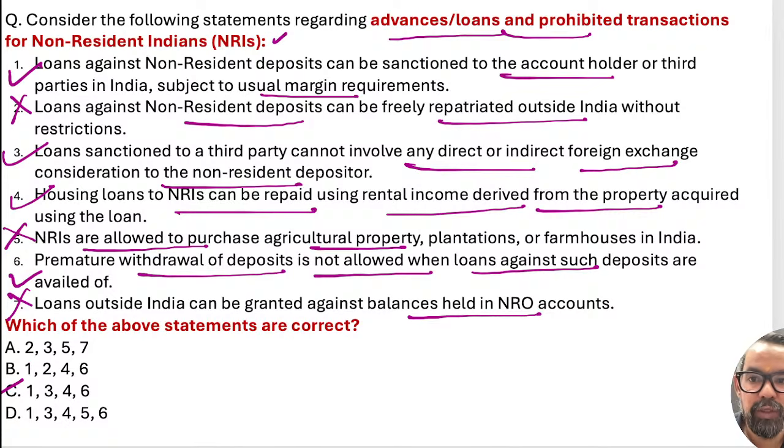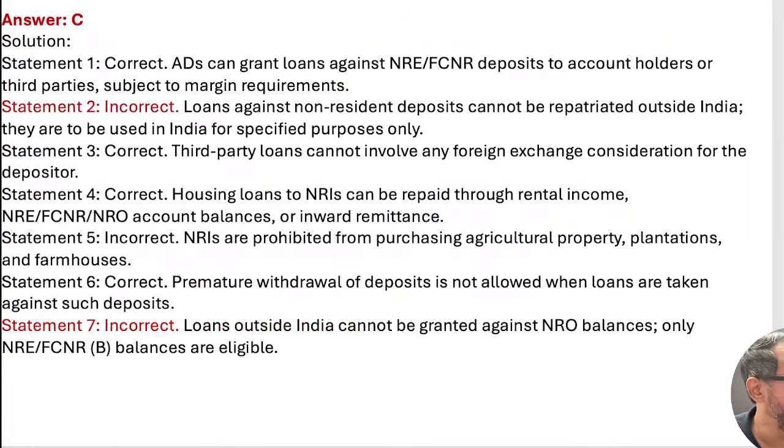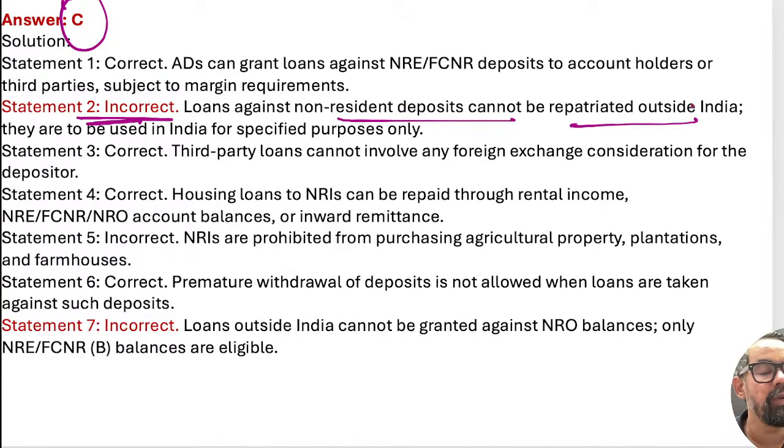So 1, 3, 4, 6 means option C should be the right answer for this particular one. Very good guys. So the answer is not D, it is C. Loan against non-resident deposit cannot be repatriated outside India, because you are taking the loan in India. And for remittances, what we have read in the LRS scheme also, for any remittances banks are not allowed to give loans, especially for capital things. So here also the same rule gets applied.